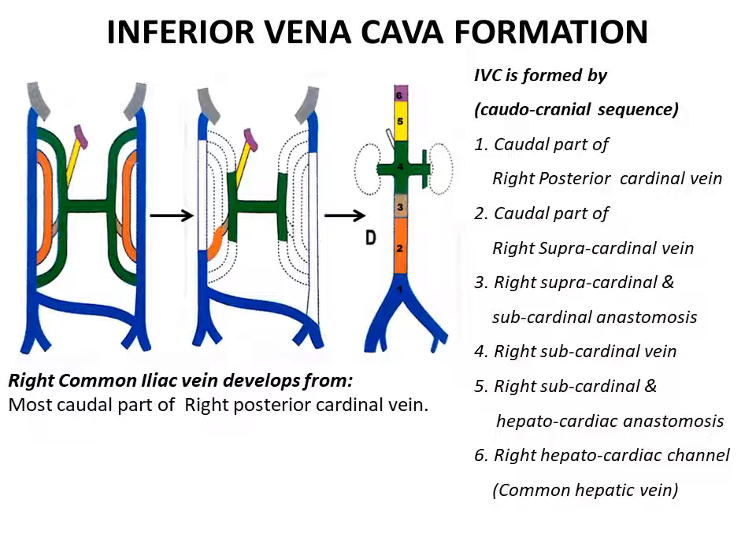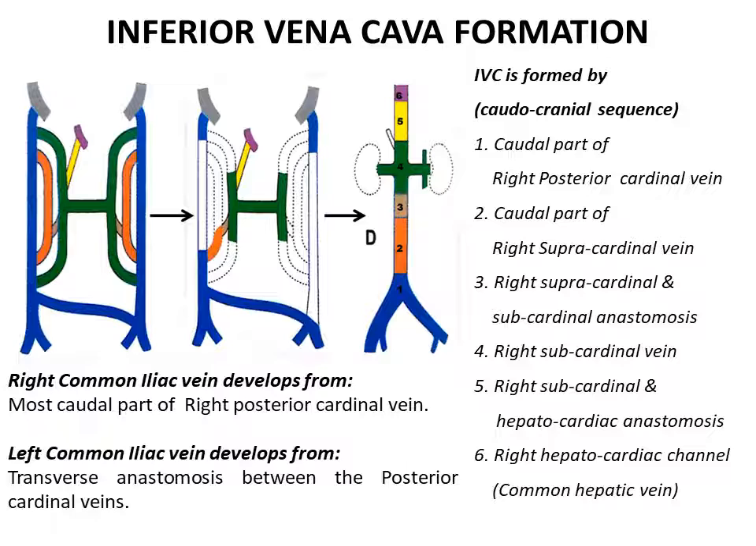The right common iliac vein develops from the most caudal part of the right posterior cardinal vein, whereas the left common iliac vein develops from the transverse anastomosis connecting the 2 posterior cardinal veins.